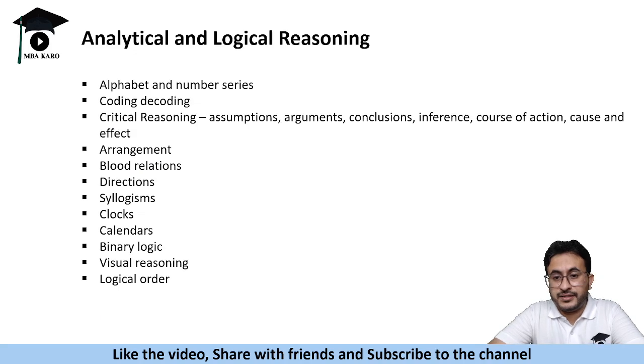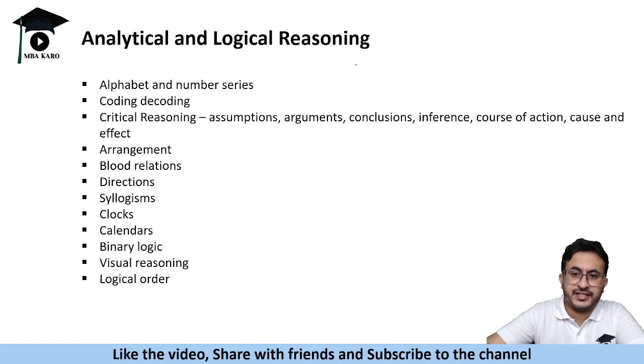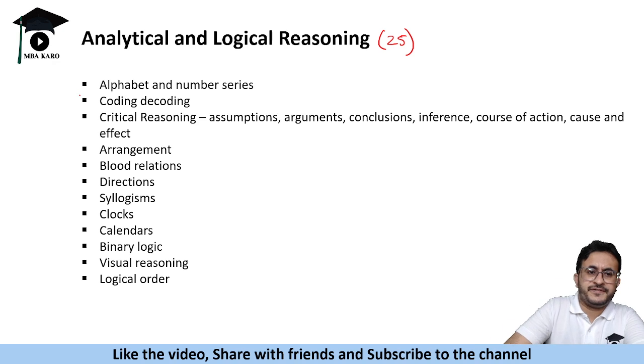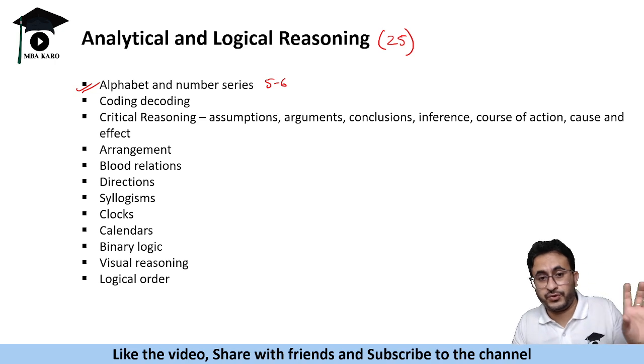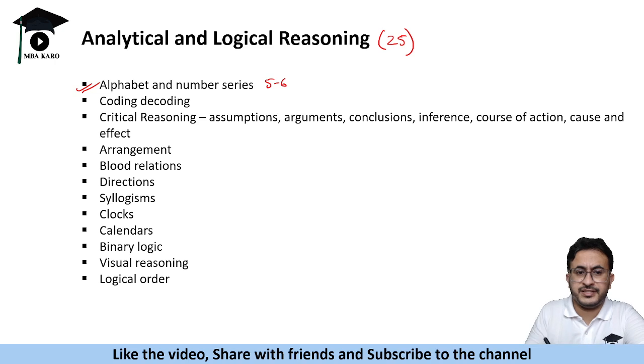Then if you are looking at the analytical and logical reasoning section, it is the biggest section of the paper with 25 questions. Now you will get alphabet and number series, very important. Maybe around 5 to 6 questions might be asked from this topic, sometimes 3, sometimes 4, up to 5 to 6 questions from alphabet and number series.